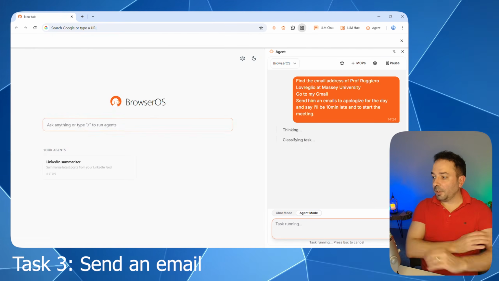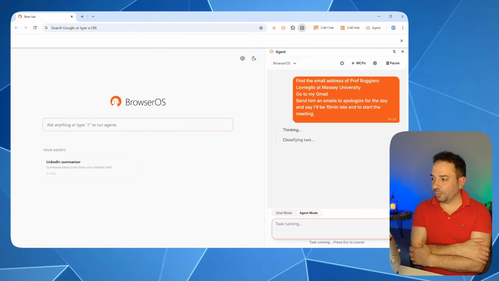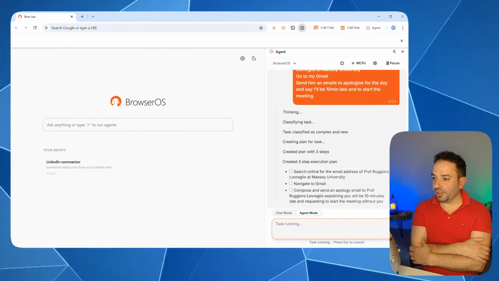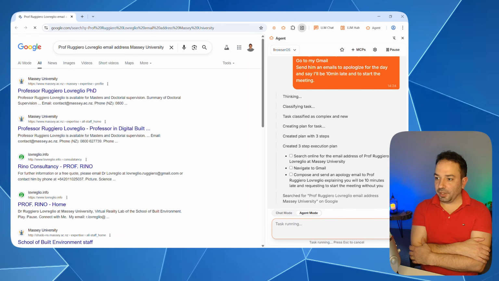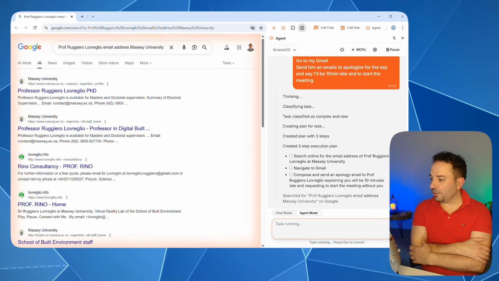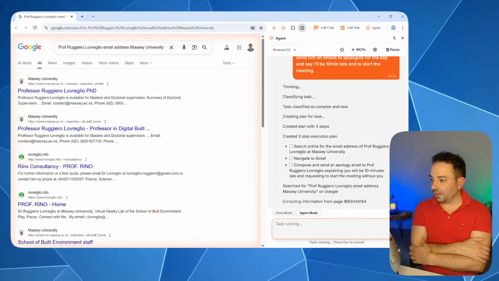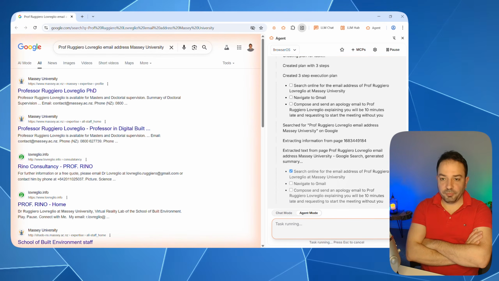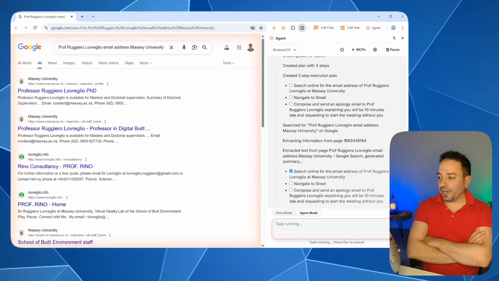So in this other task, I've been asking to open my Gmail account to send an email to Professor Ruggero Lobrejo. So what he's gonna try to do is first of all figure out the correct email address of Professor Ruggero Lobrejo. So let's see if he's capable to identify the email, and then later on he's gonna navigate on my Gmail, and of course I have logged in previously before the agent goes there to make sure that he's capable to access my Gmail account.